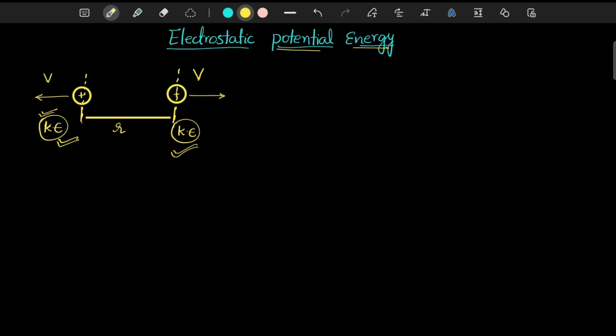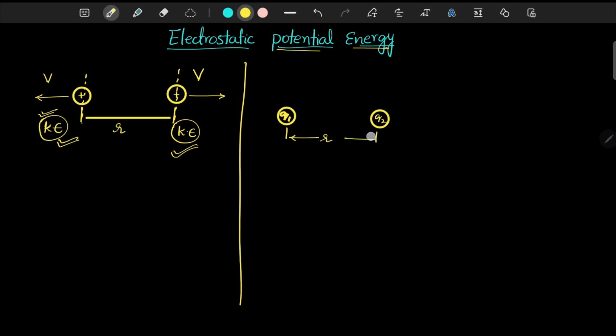So what is meant by electrostatic potential energy? To be clear, take two charges, q1 and another charge q2, assumed to be separated at a distance r.